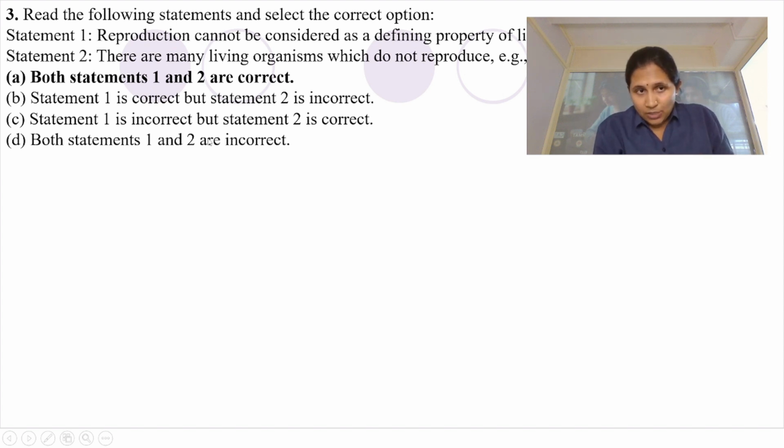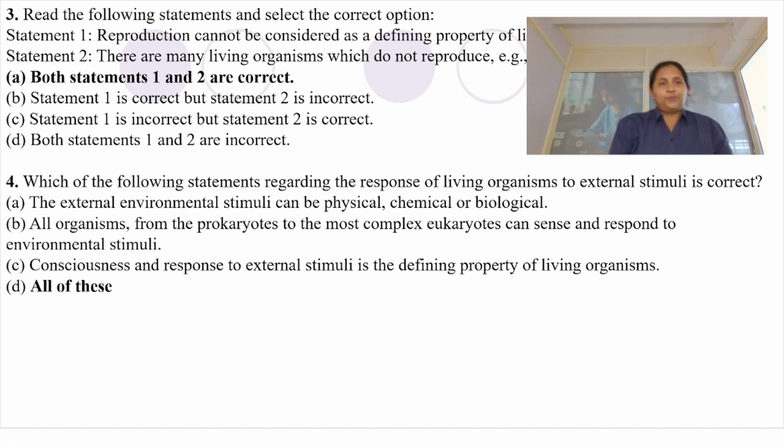In the upcoming questions, or in questions which are converted, if it is given that reproduction cannot be considered as a defining property, it is true. If the second statement was changed to something else and was incorrect, the option would also have changed: statement 1 is correct, but statement 2 is incorrect. Same goes if it was reversed. If both statements were incorrect, then the option would be that statements 1 and 2 are incorrect.